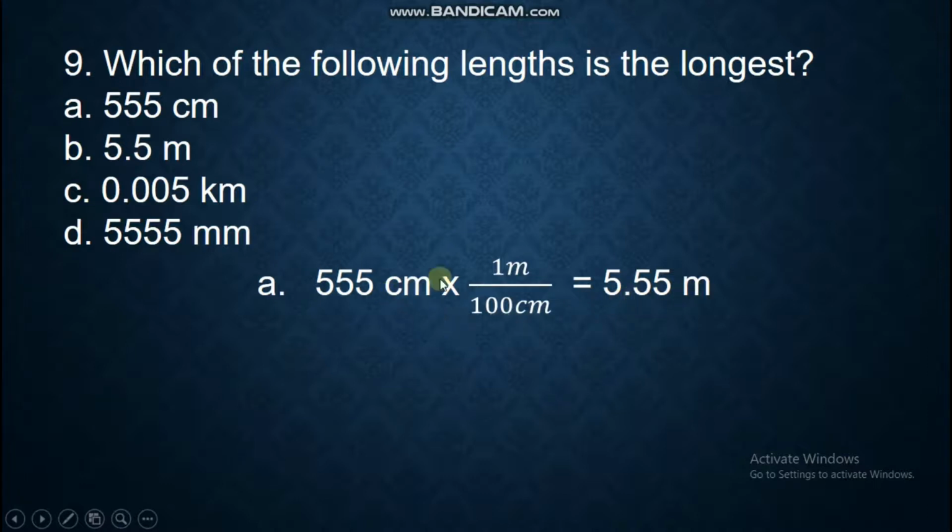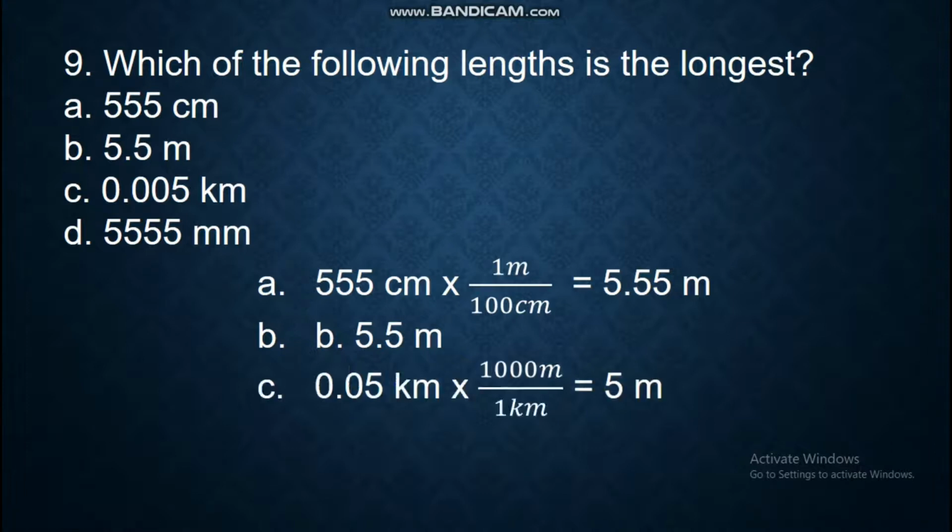As you can see, we can cancel centimeters here, and what is left is the unit meter. For letter B, it is as is because the unit is already 5.5. For letter C, you have 0.005 kilometer. We know that 1 kilometer is 1,000 meters. You will have an answer of 5 meters.